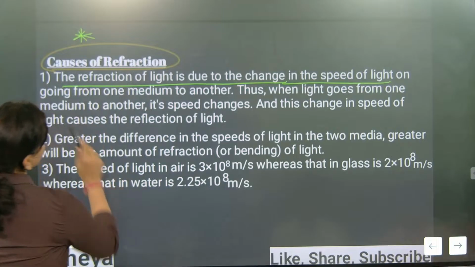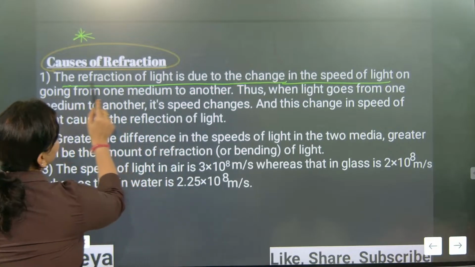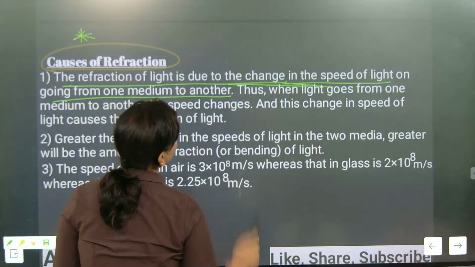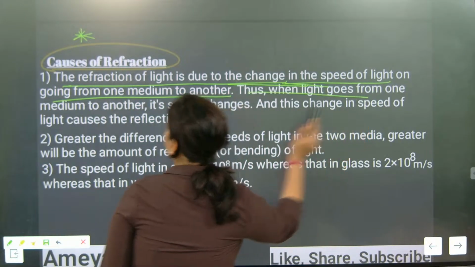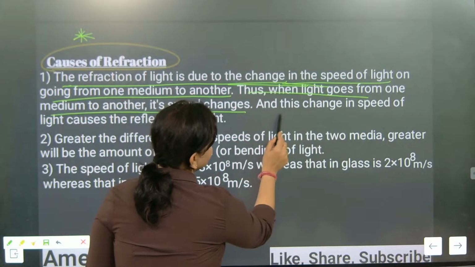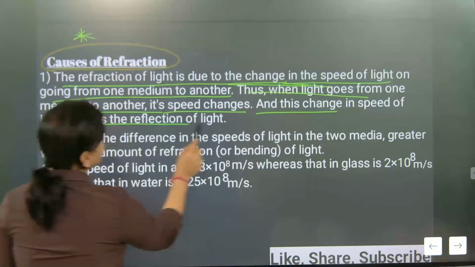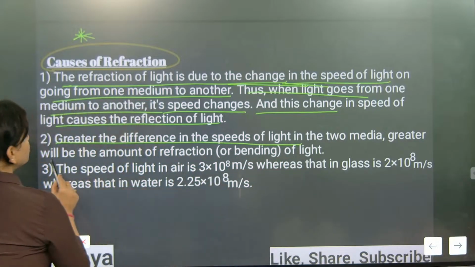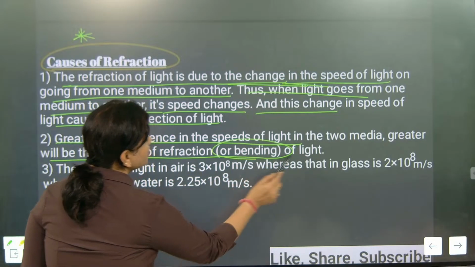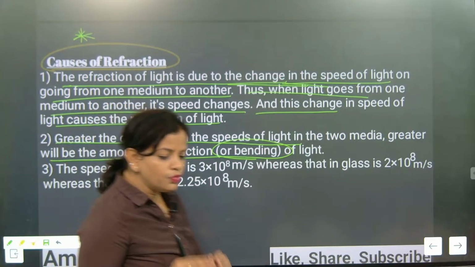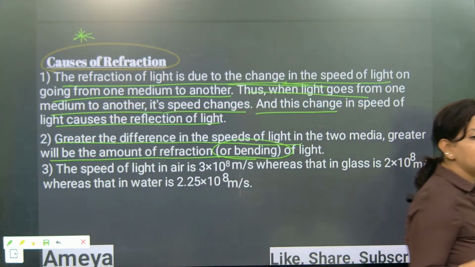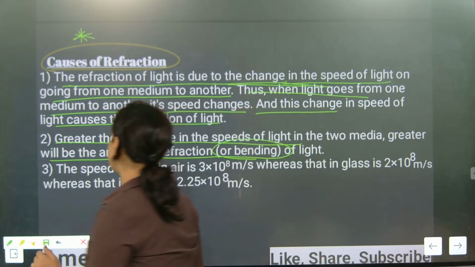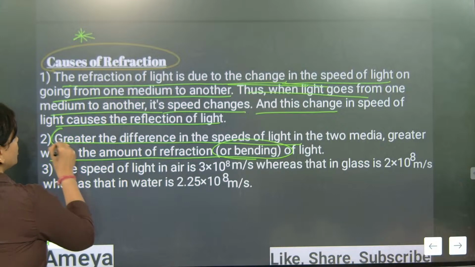Now look here. We are going to remember this part: the refraction of light is due to the change in the speed of light on going from one medium to another medium. So when light goes from one medium to another, its speed changes, and this change in speed causes bending of light. So greater the difference in the speed of light in the two media, the more will be the bending. Understood or not?